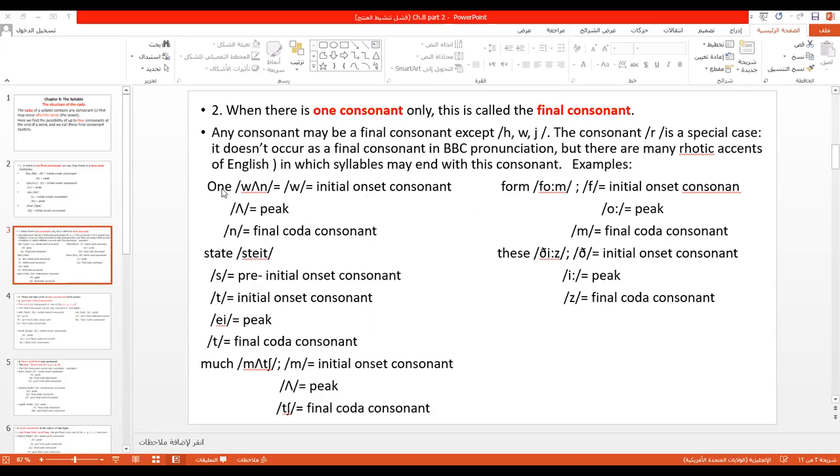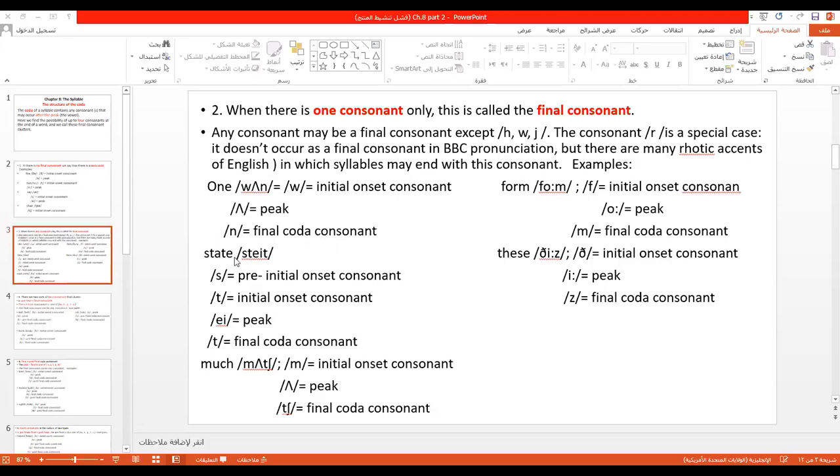Good. Look, examples like 1. This is the phonemic transcription of 1. As you see, this is the peak a, and there is only one consonant in the onset and one consonant in the coda. So how do we analyze the components of this syllable? Initial onset consonant, a peak, and final coda consonant. Look, if there is one consonant in the coda, we call it final coda consonant.